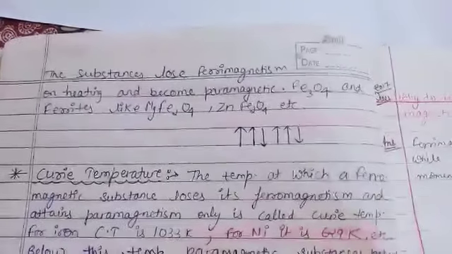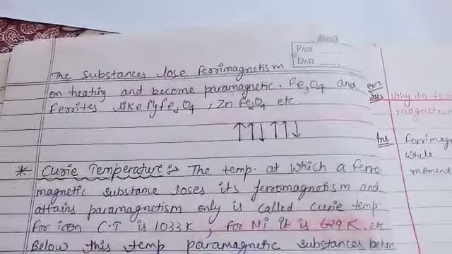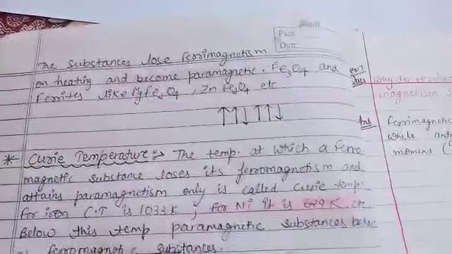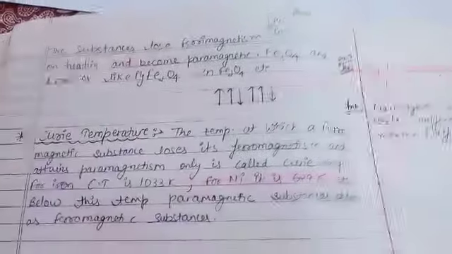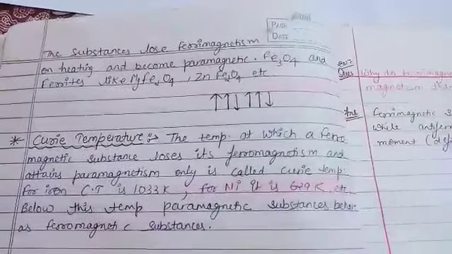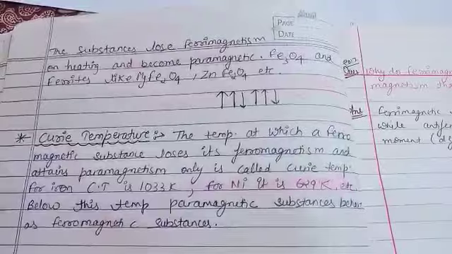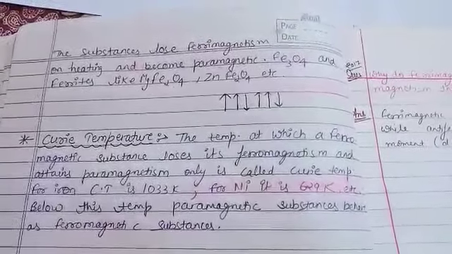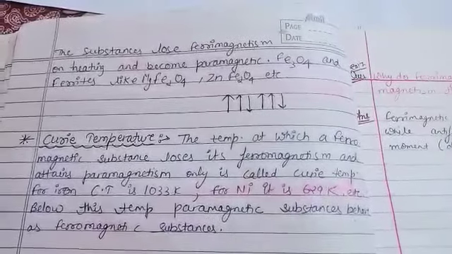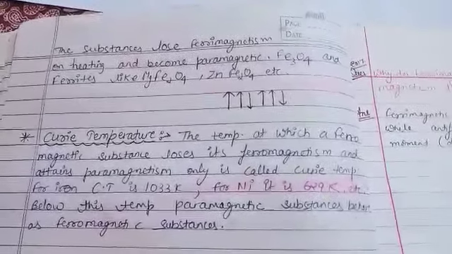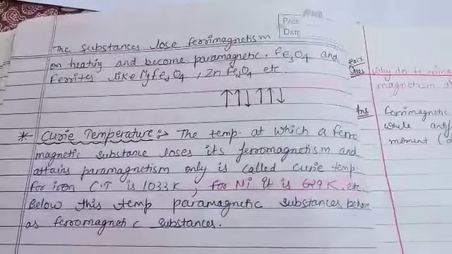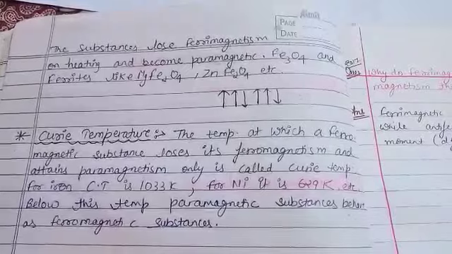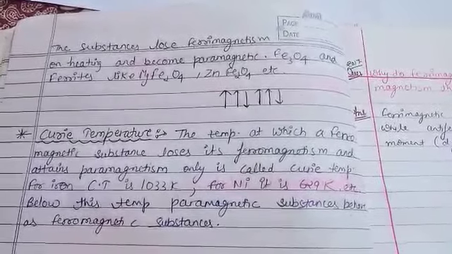Now when a ferromagnetic substance attains paramagnetism, at which temperature? For that you should know Curie temperature. So what is Curie temperature? The Curie temperature is simply the temperature at which a ferromagnetic substance loses its ferromagnetism. As I told you, a ferromagnetic substance on heating becomes paramagnetic. So the temperature at which a ferromagnetic substance loses its ferromagnetism and attains paramagnetism is called Curie temperature.